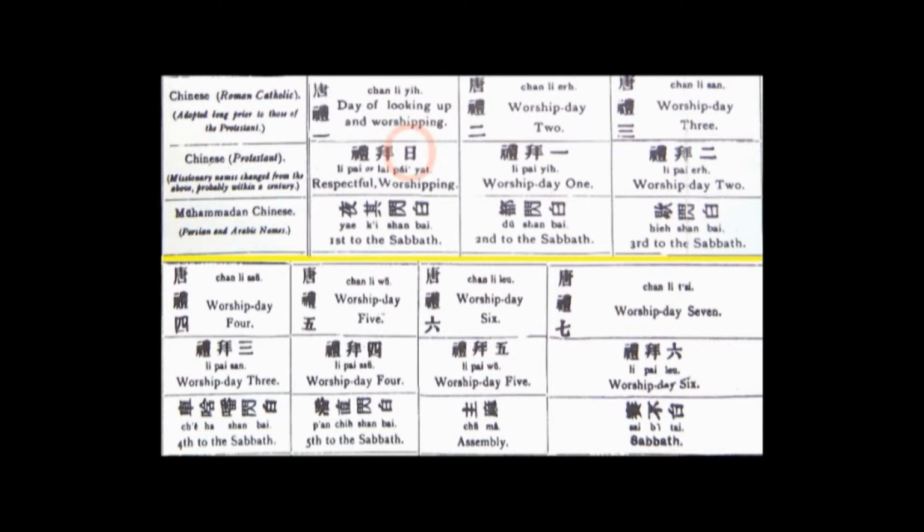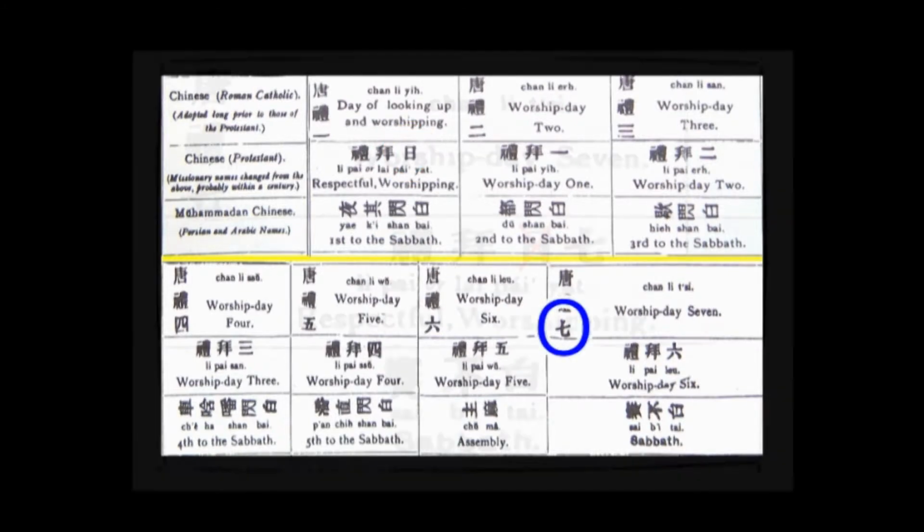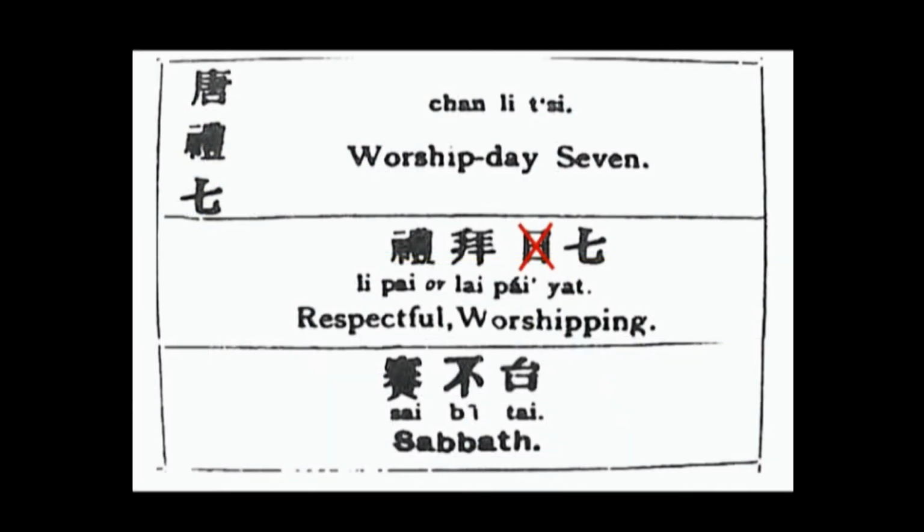It also appears that the sun symbol was subtly substituted for the Chinese character that is normally used to represent the number 7. In this picture, the seventh day of the Chinese Protestant weekly cycle has been modified to show you what its seventh day most likely looked like before it was tampered with.